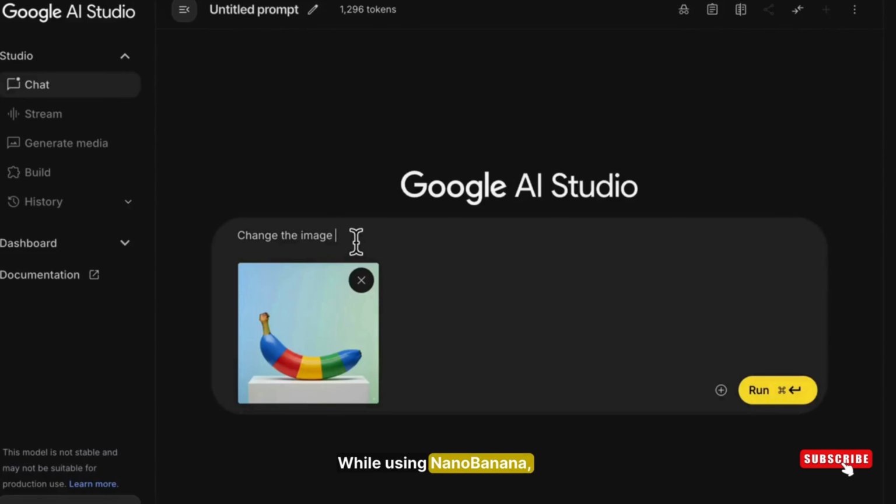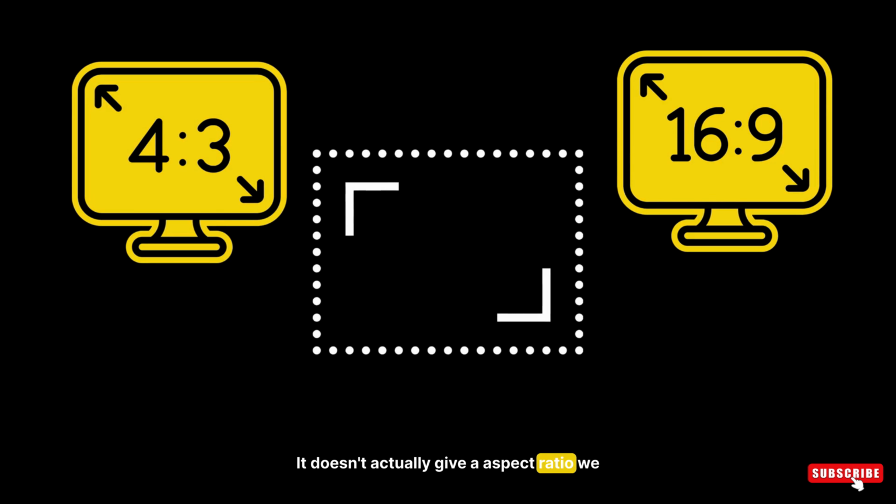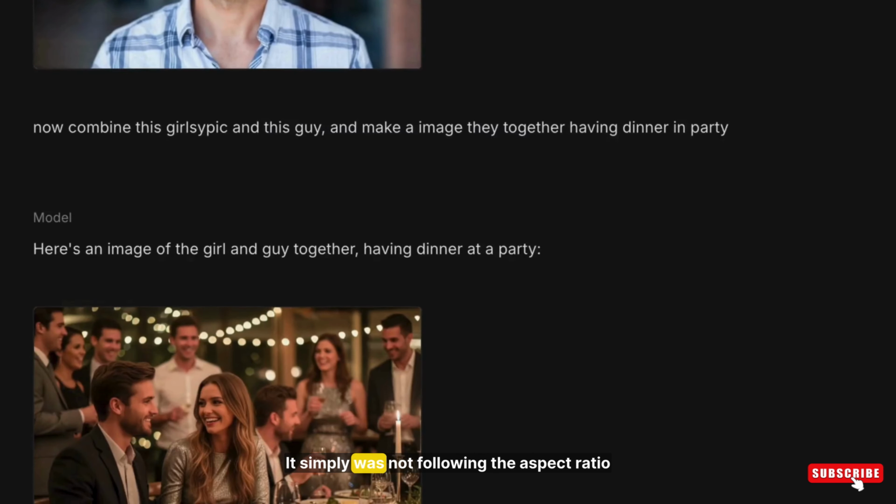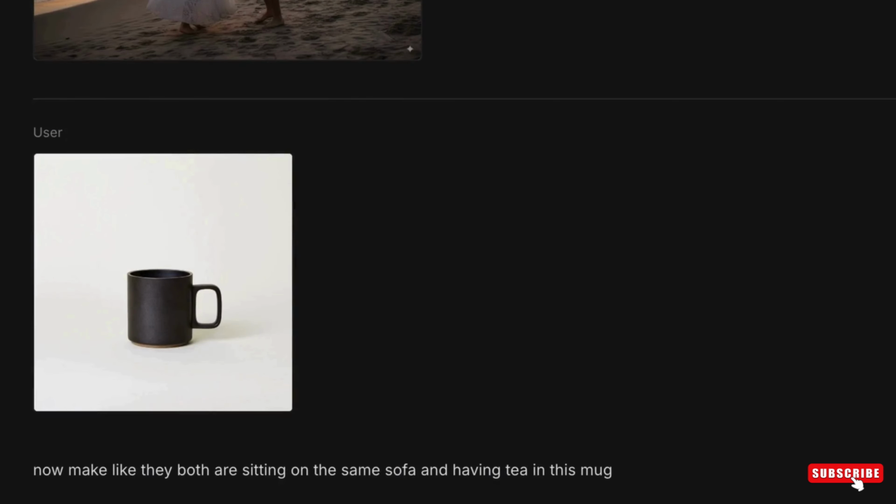While using Nano Banana, I found this interesting issue with aspect ratios. It doesn't actually give the aspect ratio we asked for. I tested many images, but it was not working. It simply was not following the aspect ratio instructions.